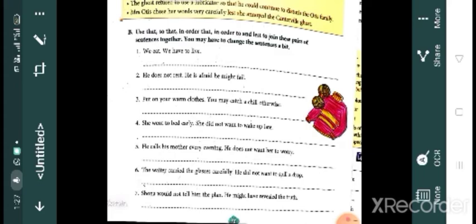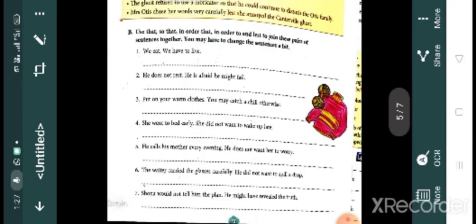Next question. She went to bed early. She did not want to wake up late. She went to bed early so that she did not wake up late. Fifth one: he calls his mother every evening. He does not want her to worry. So, he calls his mother every evening lest she worry. And children, what is the meaning of lest? Lest means in case or otherwise. And we do not use not with this lest. Keep it in your mind.